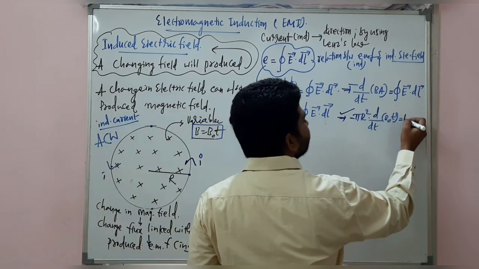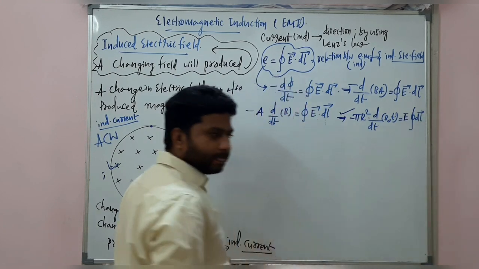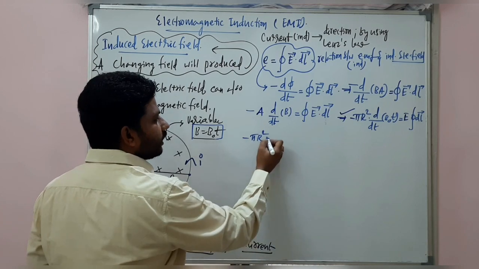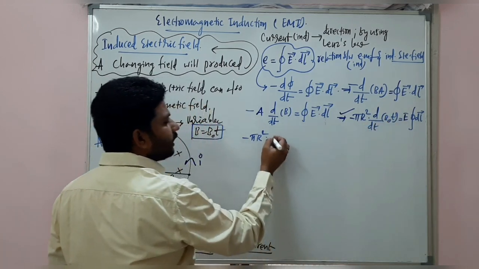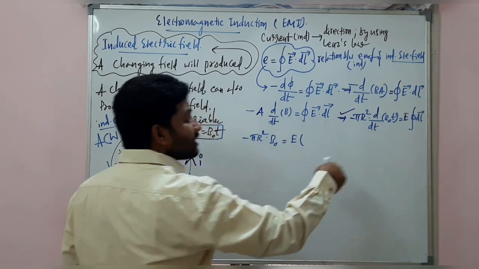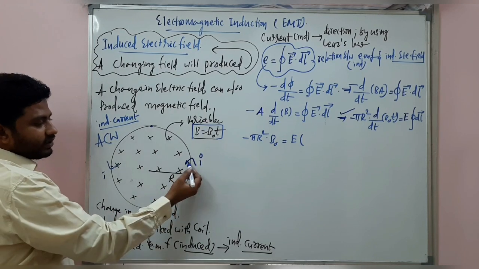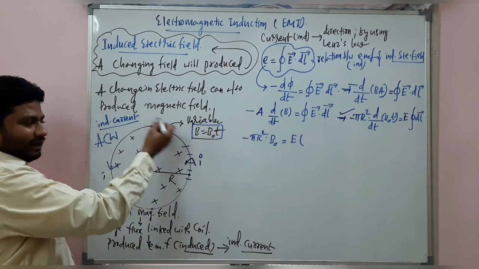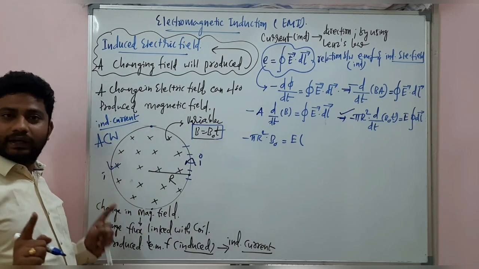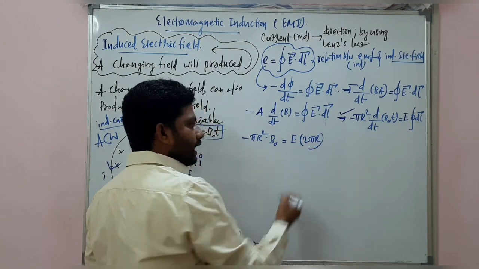So now it is E times the integral of dl bar. So now we can write minus pi r square into d by dt of B naught into T, which is B naught, equal to E into the integral of dl bar. So this is one dl bar, this is another dl bar, another dl bar. Integration of all these is equal to the circumference of the circular ring. So that circumference will be 2 pi r.